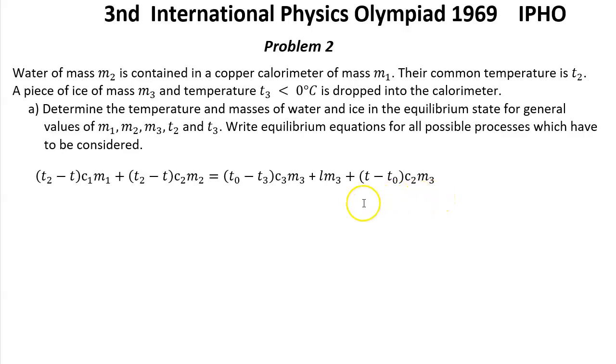This is heat which was taken to reach final temperature T.